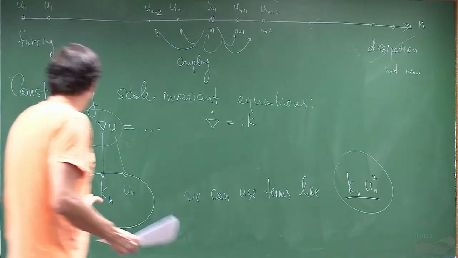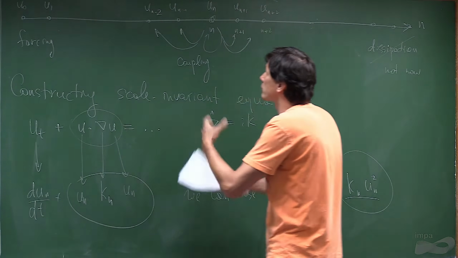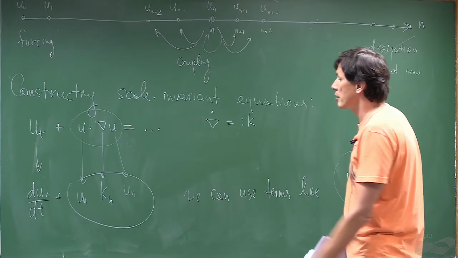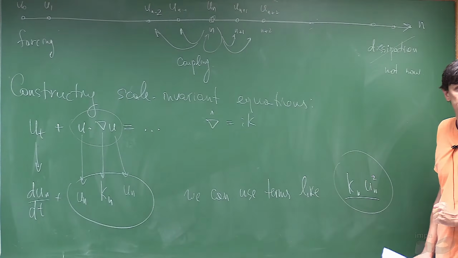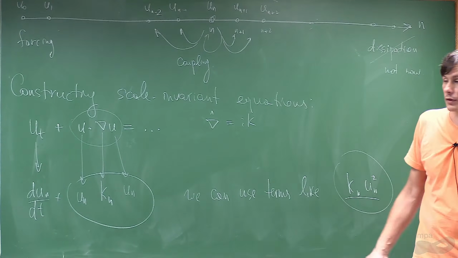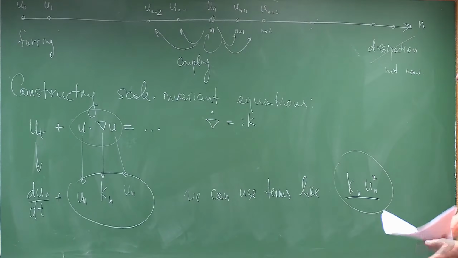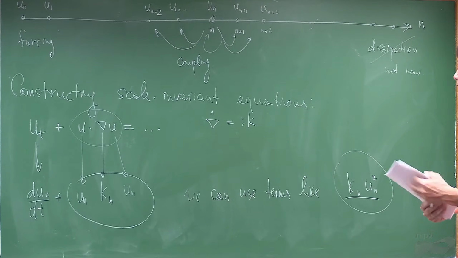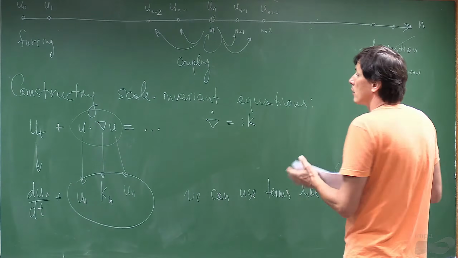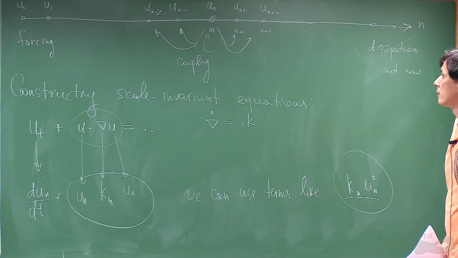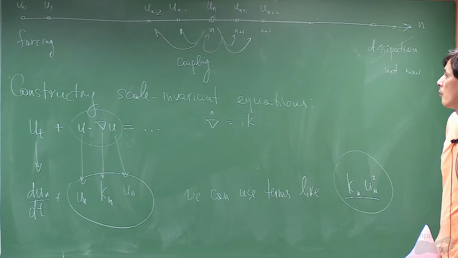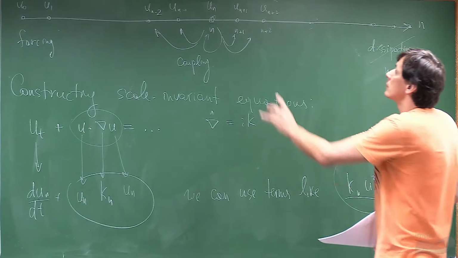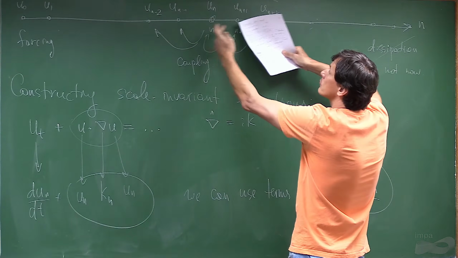And now you can construct as many models as you like by just putting different terms here, which have this shape. You have many models, and there are different strategies. The strategy that was very popular in the physics literature is to restrict the coupling to nearest neighbors.